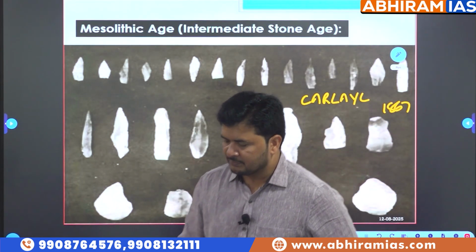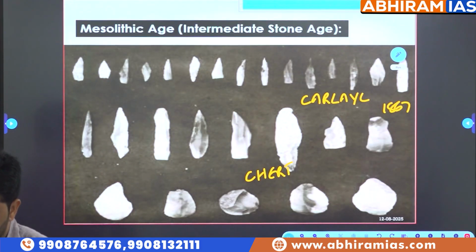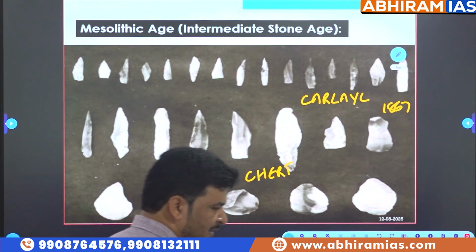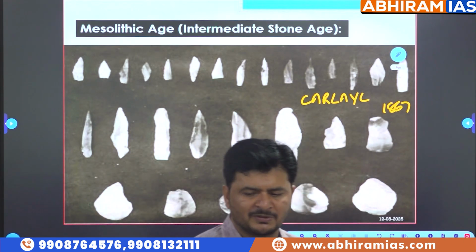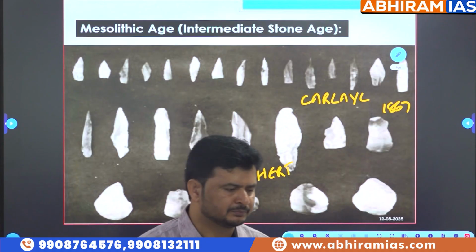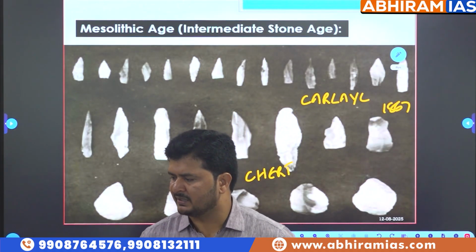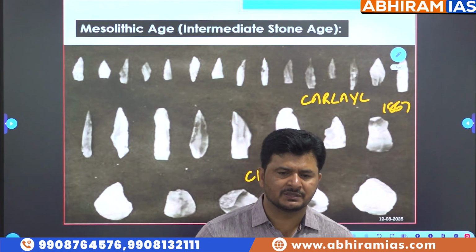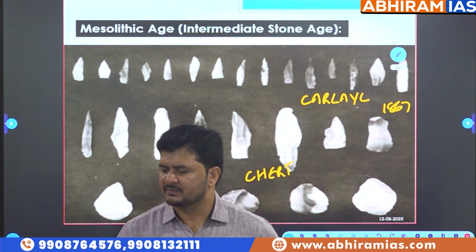Write a general statement. Compared with Paleolithic tools, the Mesolithic tools were smaller in size and sharp in nature.